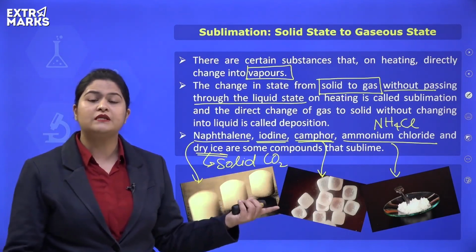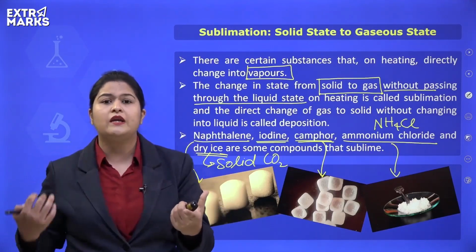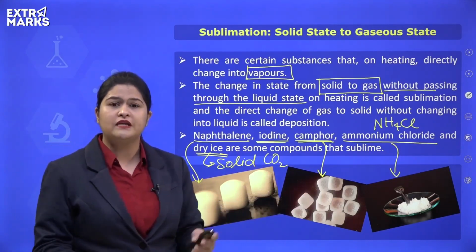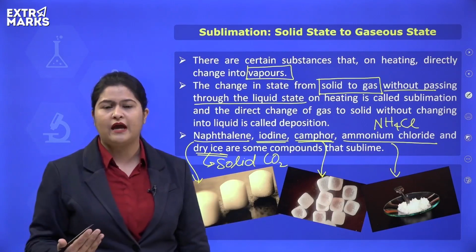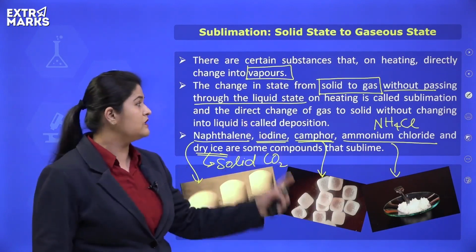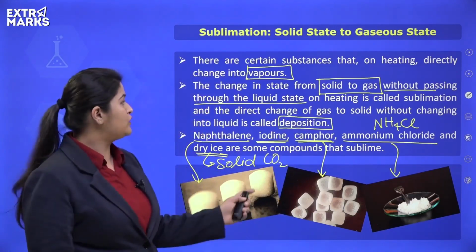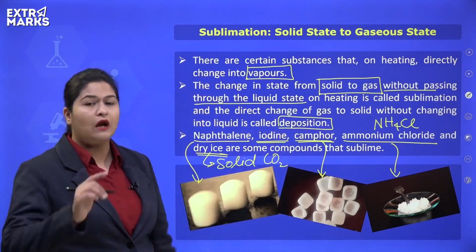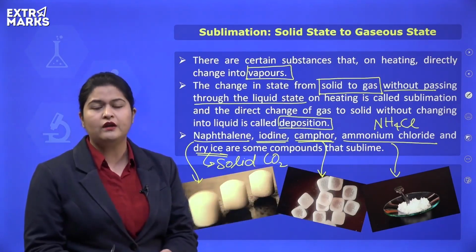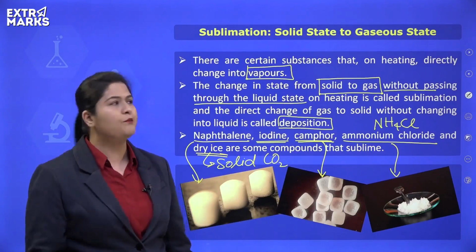And for a few substances, the reverse also takes place. A few substances from their gaseous state directly move to their solid state. The example is carbon dioxide gas. We'll understand about it in detail, but yes, if we try to liquefy carbon dioxide gas, rather than moving into the liquid state, it directly moves to the solid state. The process is known as deposition. What do we call it? We call it deposition. So direct conversion of a gas to solid without changing into liquid state is known as deposition. So sublimation and deposition are opposite of each other. Solid to gas directly is sublimation. Gas to solid directly is deposition.